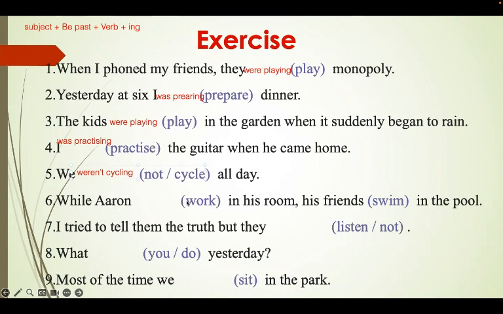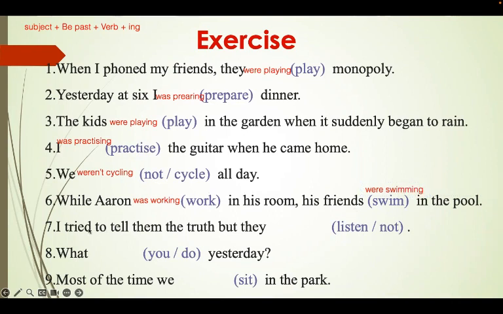While Aaron, we have work, while Aaron was, we have the verb work plus ing, working. In his room, his friends swim. Were, and we add the verb swim, and then ing, swimming.